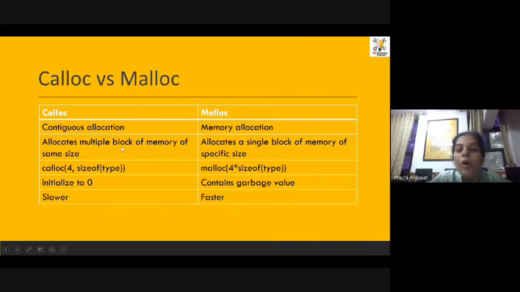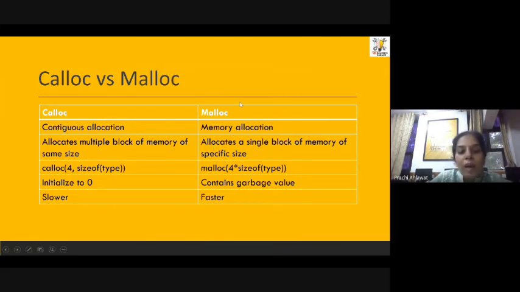Whereas malloc allocates a single block of memory. We are not going to get multiple blocks. We are going to get one big block. Suppose your requirement is 4 bytes. Using calloc, you are going to get 4 bytes separately as 1 byte, 2 byte, 3 byte, 4 byte separately. But here you are going to get all the bytes all together.